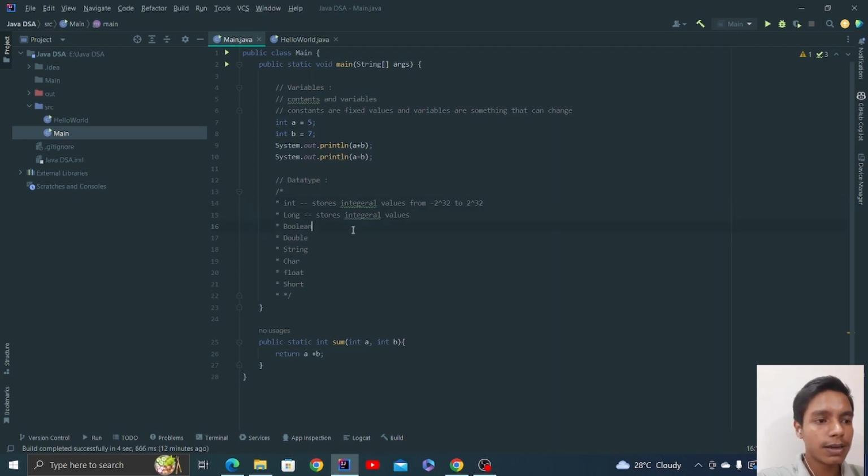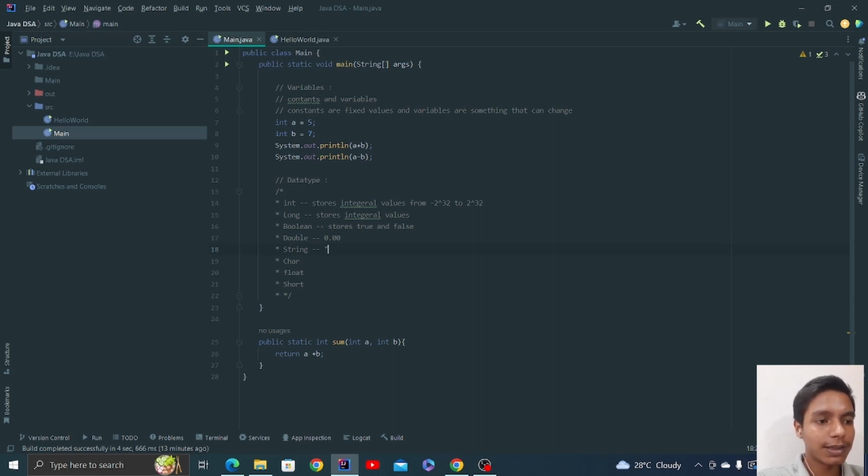Integral values. For booleans, it stores true and false. For double, it stores values with double digits after the decimal.